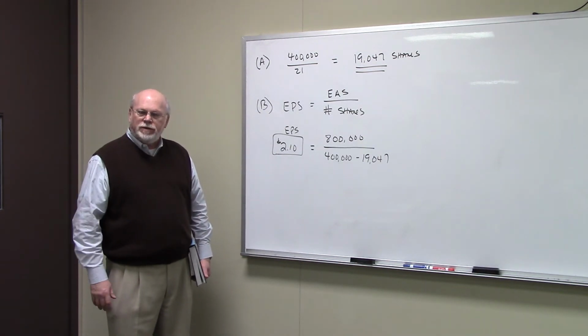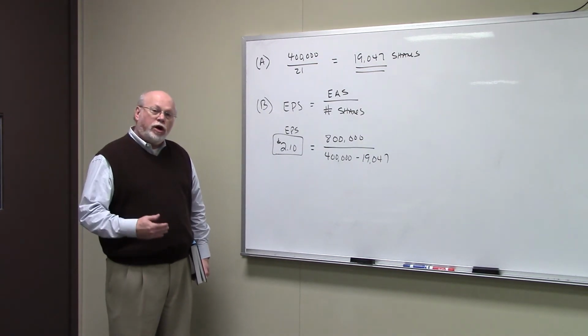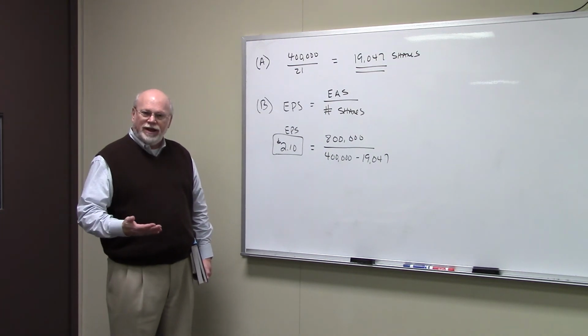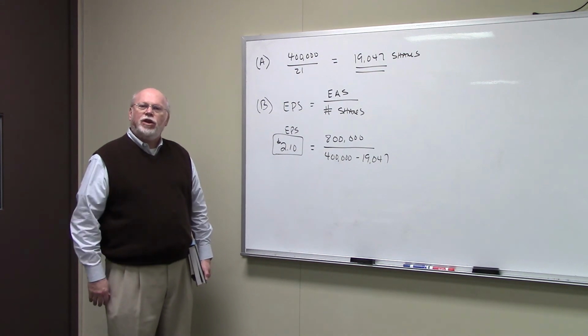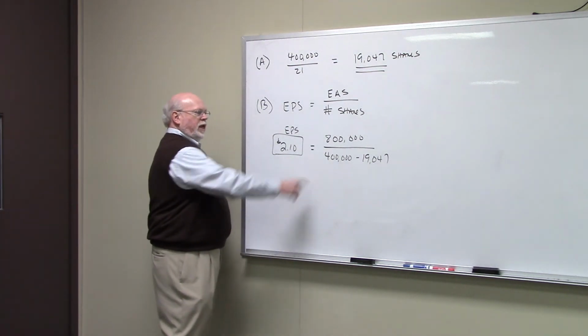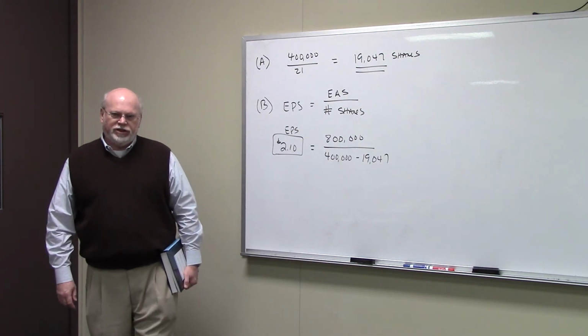The B part says, what's going to be the earnings per share if they go through with the stock repurchase? Now, earnings per share is the earnings available to the shareholder, which they told us in the book was $800,000, divided by the number of shares outstanding. Now, before the repurchase, they had 400,000 shares outstanding.